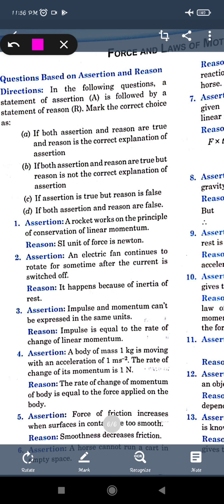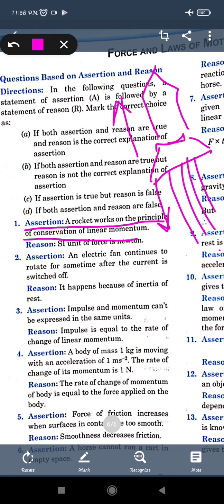See the first question: a rocket works on the principle of conservation of linear momentum. We know that whenever there is a rocket, the gas fuels go in the downward direction and the rocket moves upward. So this is conservation of linear momentum: the gas is ejected in the backward direction and the rocket moves in the upward direction. Both momenta should be equal, that is, with the velocity at which the gases are ejected, the rocket moves in the upward direction.